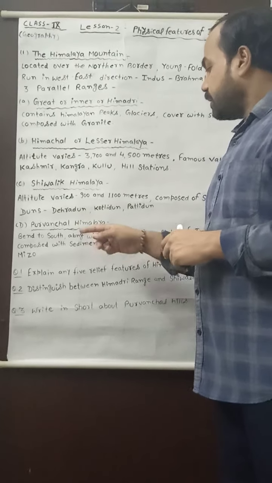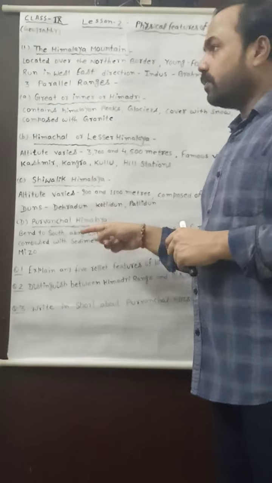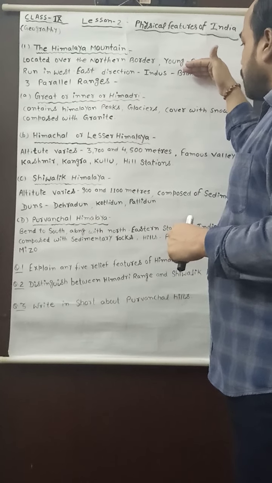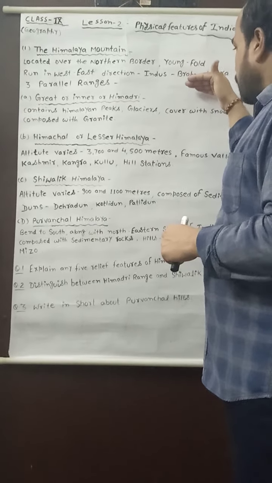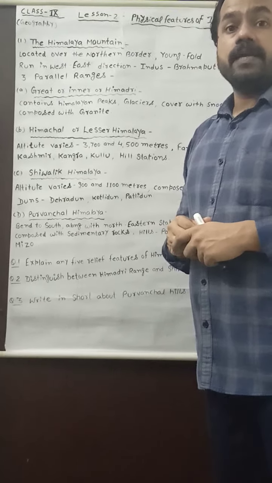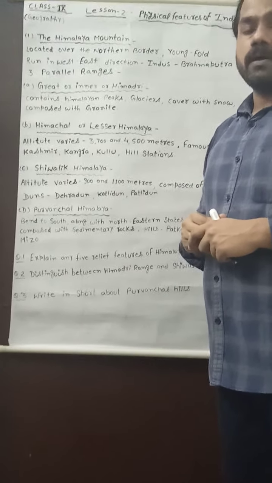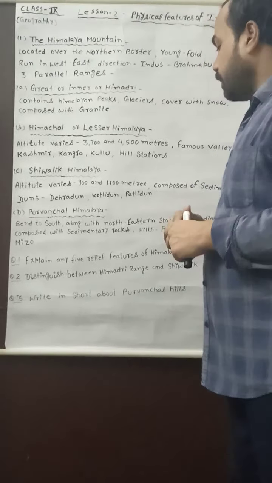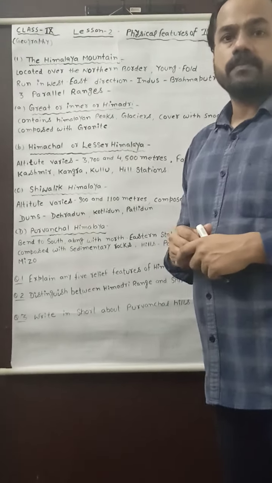And the range of this Himalaya bends to the south, means from north to south, and it goes to Myanmar from the Arakan Yoma.